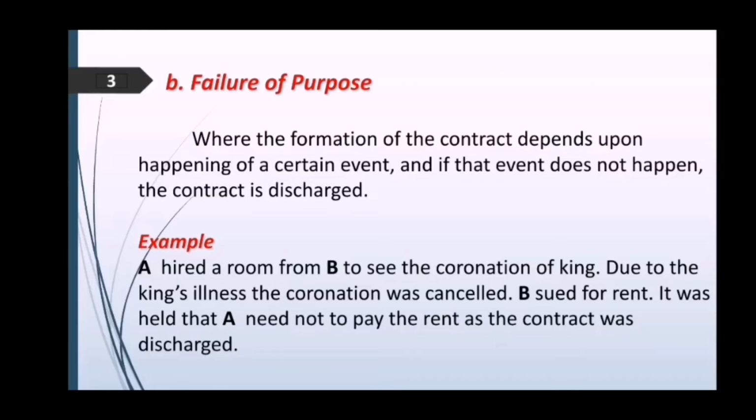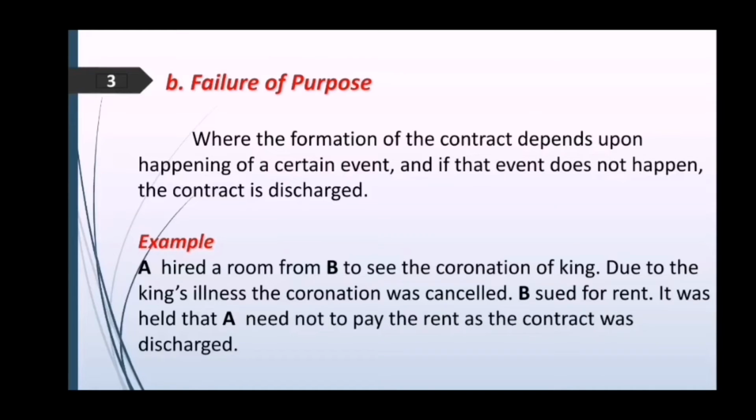The next is failure of purpose, where the formation of a contract depends upon the happening of a certain event, and if that event does not happen, the contract is discharged. You can note the base of this agreement, or agreements of such types, is a particular purpose.